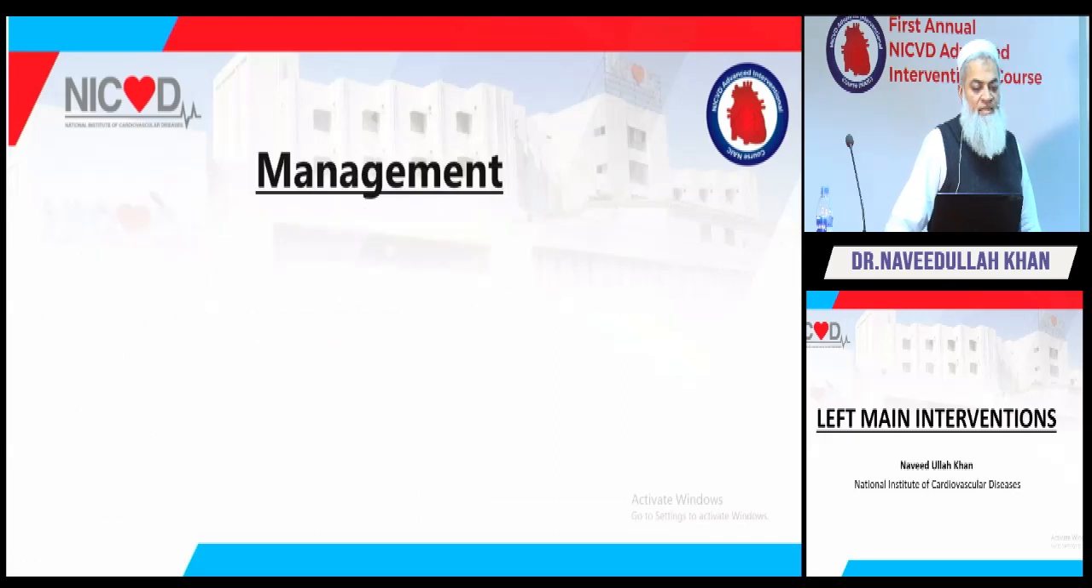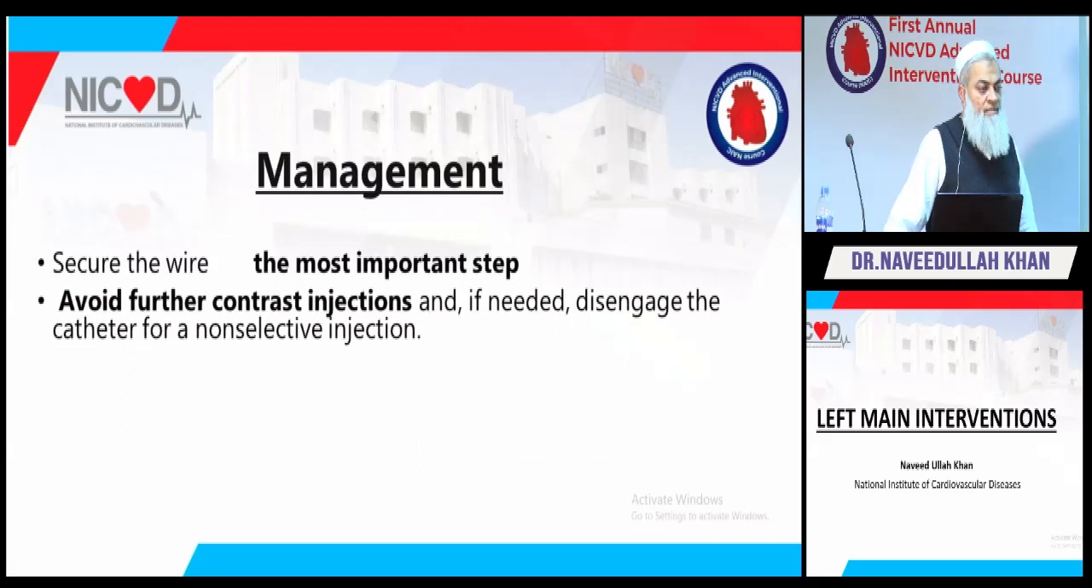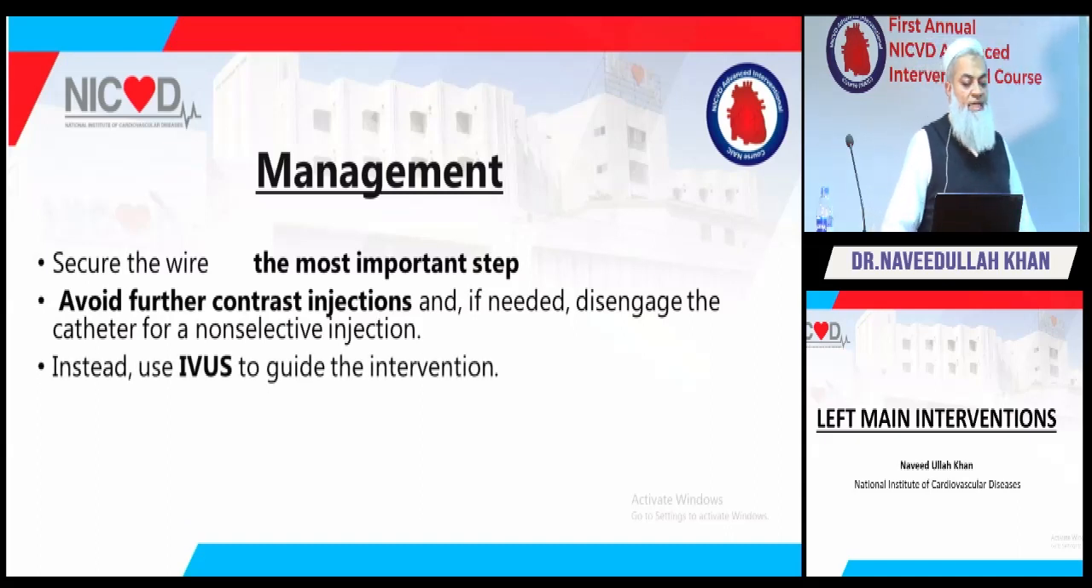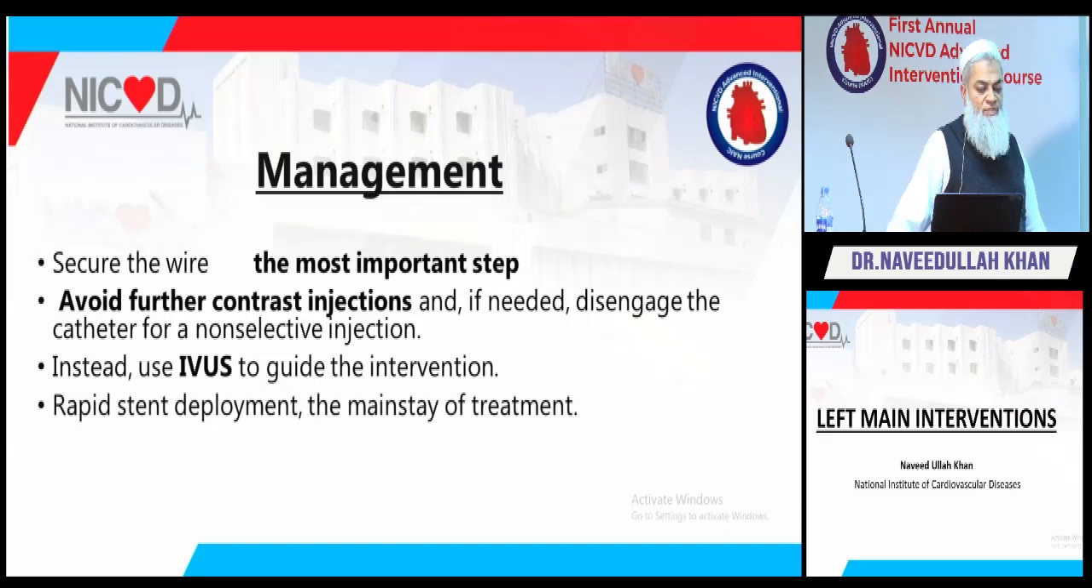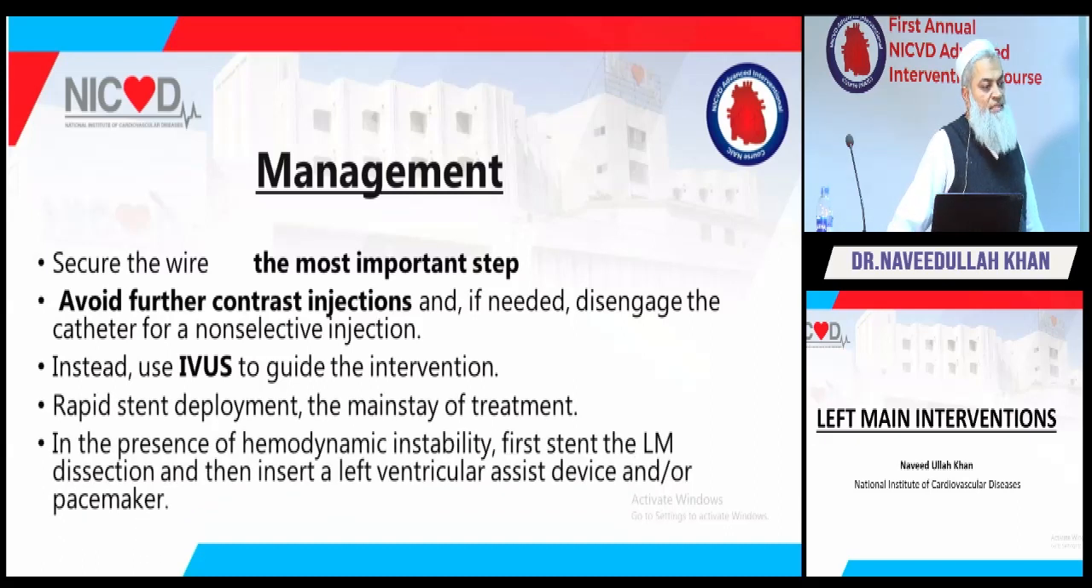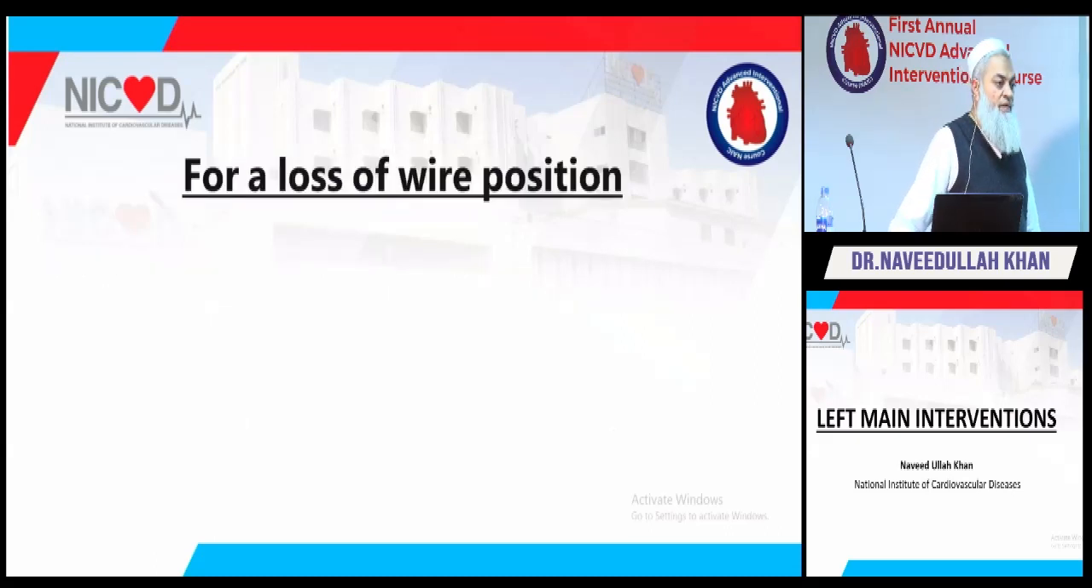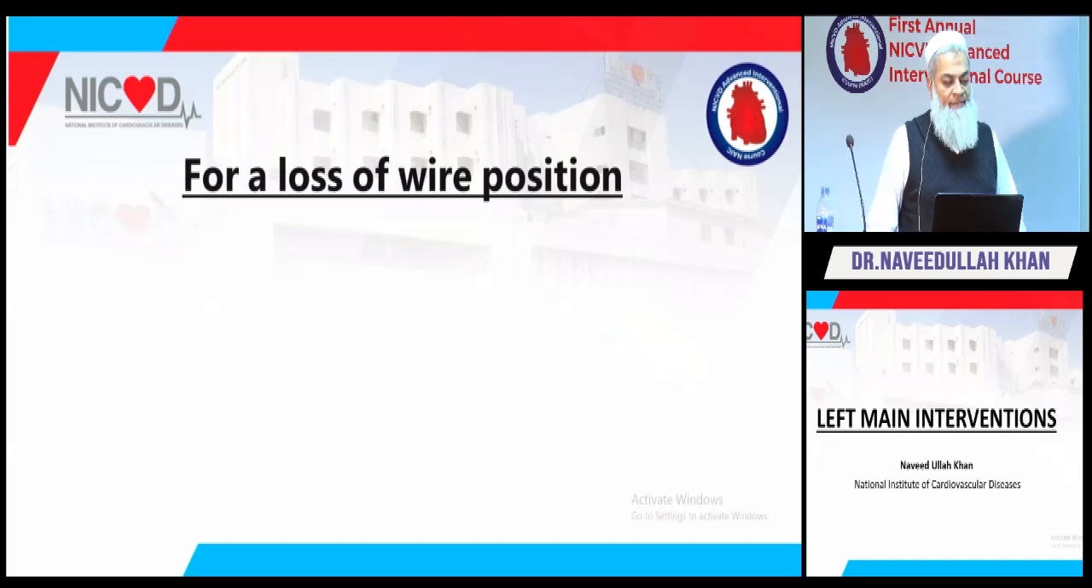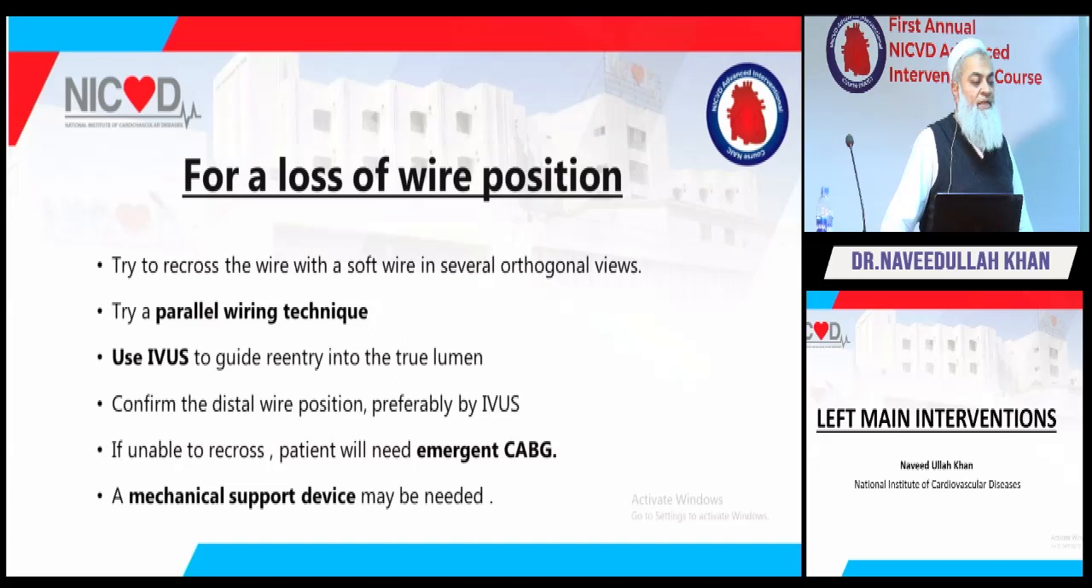And management, again, secure the wire. Don't lose your wire, don't lose your nerves, avoid further contrast injections, use IVUS if it is available to guide your management, and rapid stent deployment is the mainstay of management. But if you have lost your wire, dissection has happened and the wire has come out, now, don't lose your nerves. Again, parallel wire technique. You can keep a wire in the dissection flap. If you think that this is not going in, leave the wire there and try another wire. Use IVUS, and don't forget emergency CABG is also an option, and mechanical circulatory support may be required.